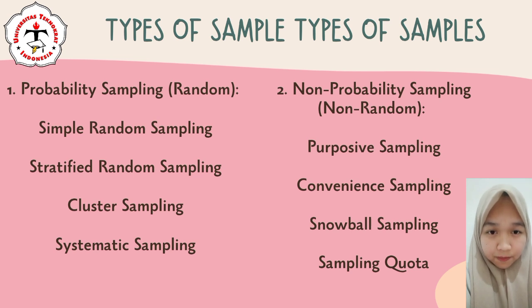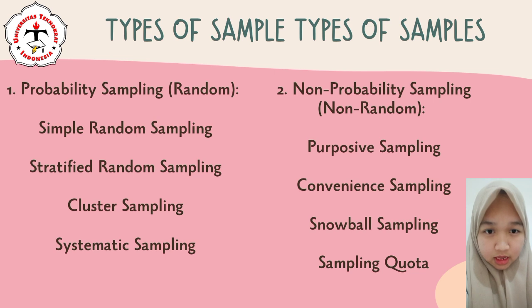Non-probability sampling is a sampling technique in which not all members of the population have an equal chance of being selected. Usually used in exploratory research or when data is difficult to obtain. Purposive sampling selects respondents based on certain objectives or criteria that are relevant to the research.